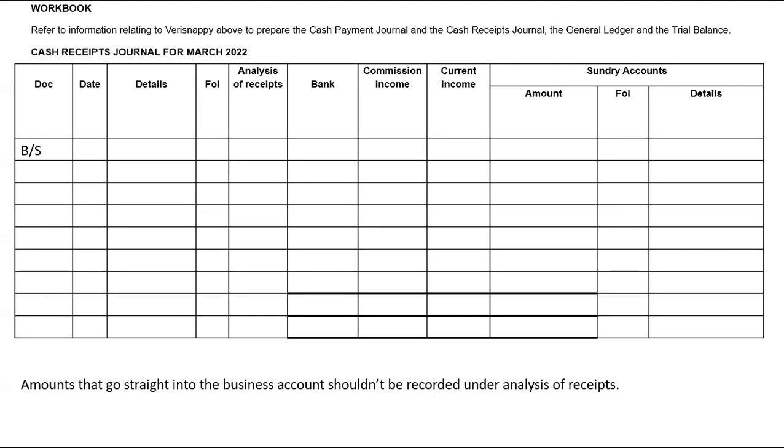Now, this happened on the 1st, and we received it from M. Ntombela. Under analysis, we'll have nothing, and the bank will have 25,000. The other account that is affected is dividend income, but we do not have a column for dividend income. So that 25,000 rand will go under sundry amounts, and the account affected will be dividend income.